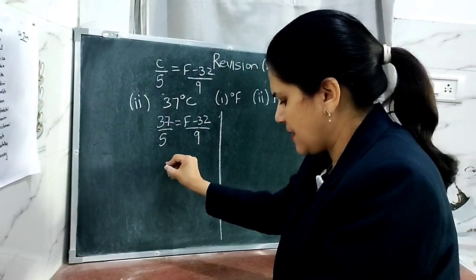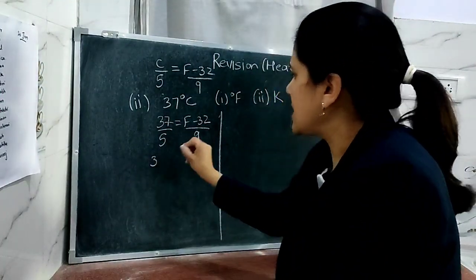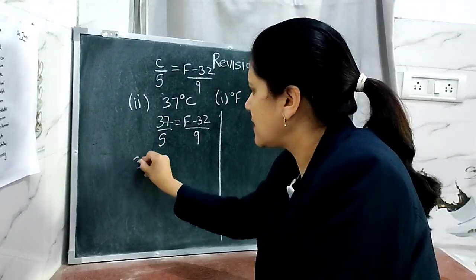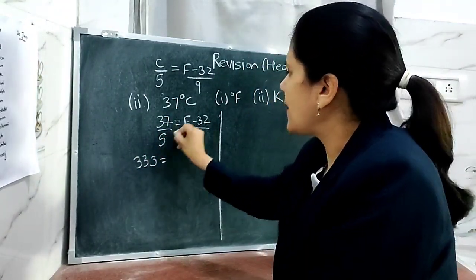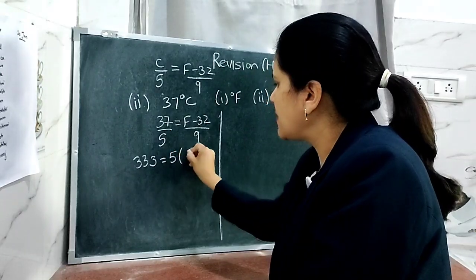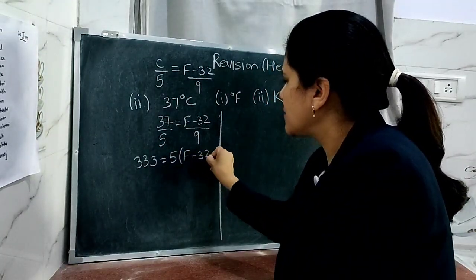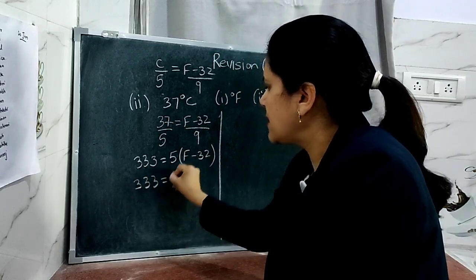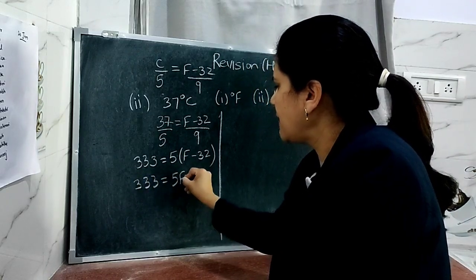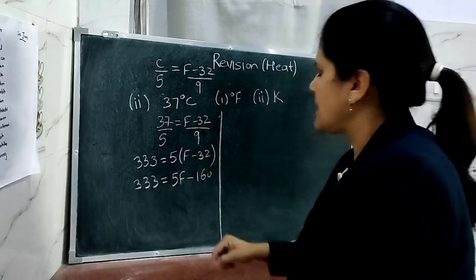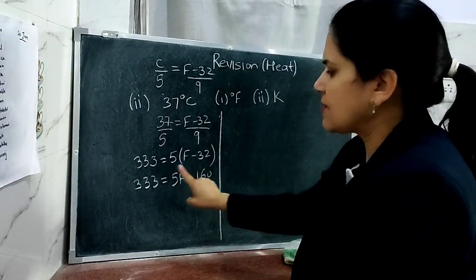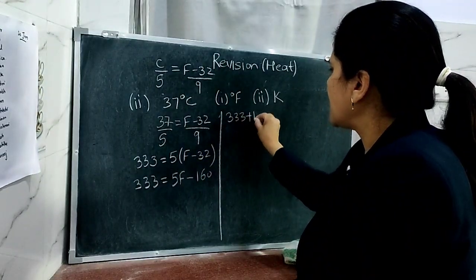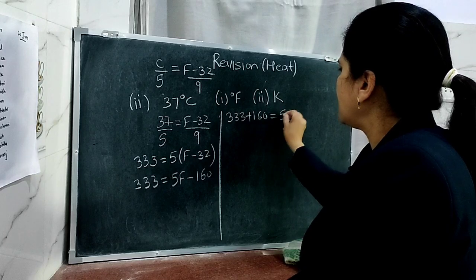9 sevens are 63, carry over 6. 9 threes are 27 and 6, that is 333, is equal to, this 5 will be multiplied to both the numbers here, F minus 32. So you write 5 outside the bracket and multiply this 5 to both the numbers. This will be equal to 5F minus 160. In the next step, take this 160 to the left hand side. This is 333 plus 160 is equal to 5F.